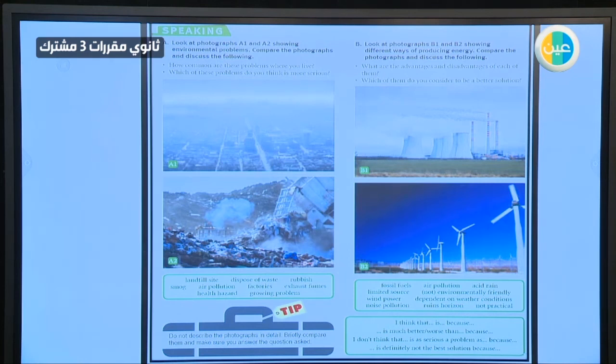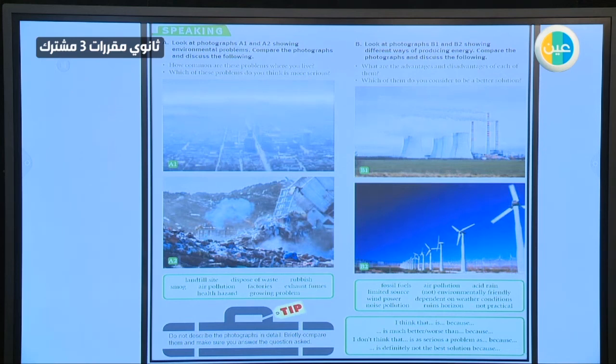Okay? The first one talks about smog or smoke, okay? Of course, which is air pollution from factories. The second one talks about landfill sites, okay, where we throw rubbish and so on. All of them, of course, we consider problems to the environment. Which of these problems do you think is more serious?